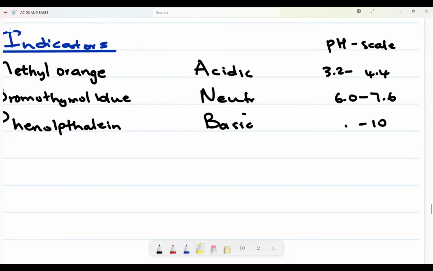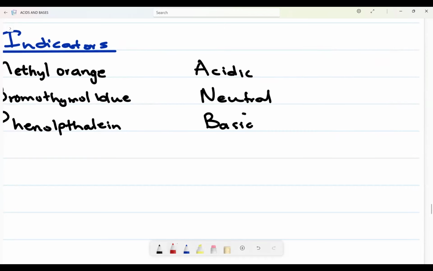And how can we get now an acidic solution? Let me remove this pH scale because we won't need them. How can I get an acidic solution? You can get an acidic solution when you react a strong acid with a weak base. When you react a strong acid and a weak base, your solution will be acidic. Okay? And now if your solution is acidic, it means your pH will be less than 7. So a strong acid and a weak base results in an acidic solution.